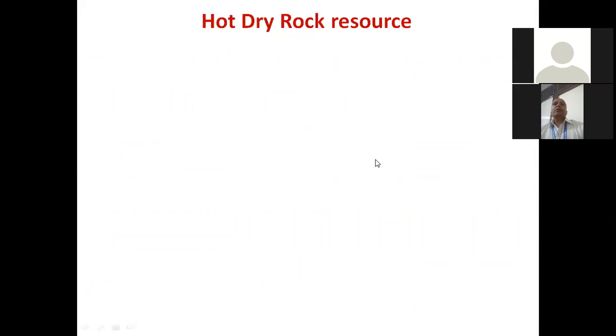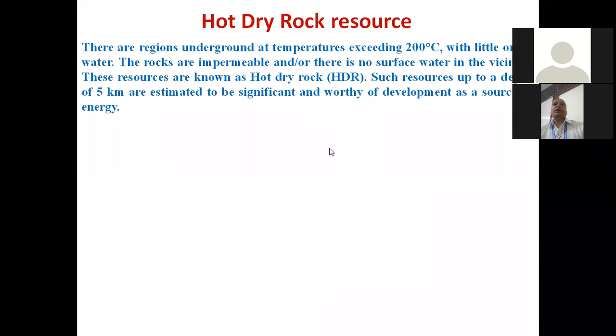Okay. The third one is hot dry rock. There are regions underground at temperatures exceeding 200 degrees centigrade with little or no water. The rocks are impermeable and there is no surface water in the vicinity of these rocks. These resources are known as hot dry rocks. Such resources up to a depth of 5 km are estimated to be significant and worthy of development as a source of energy. Okay, so this is somewhat different from hydrothermal and geopressure.